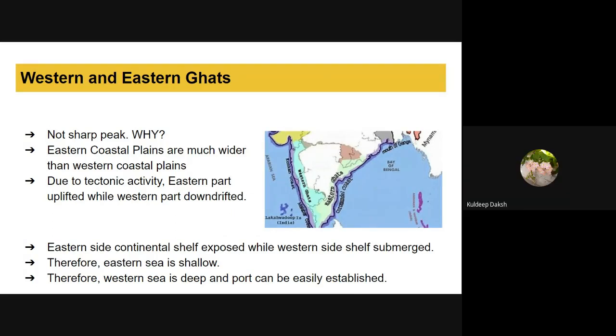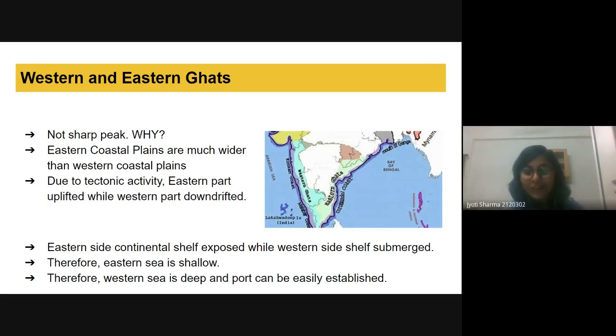Yes, ma'am, this is also a reason. So one reason is that, and second, if we talk about the mountains in the Himalayan region, then glacier activities make very sharp peaks. But here we don't have glacial activities, and because of that we have rounded peaks in the Western and Eastern Ghats.